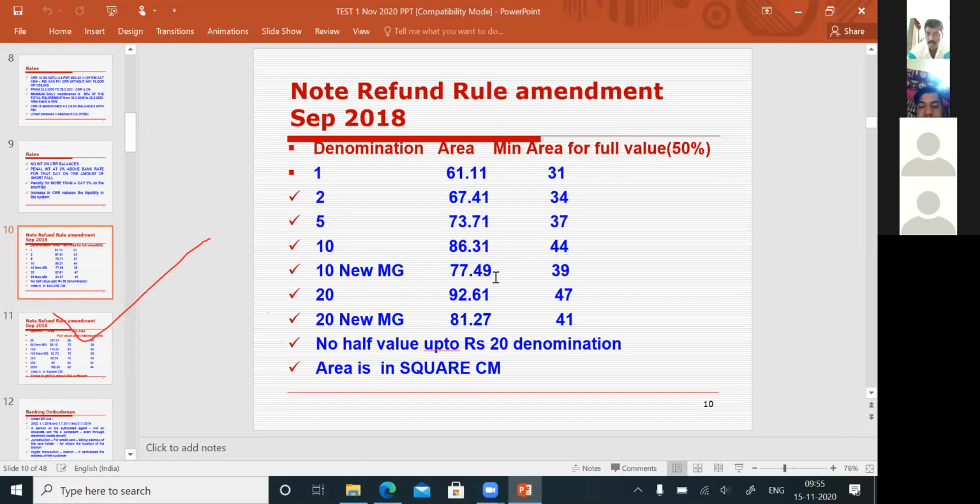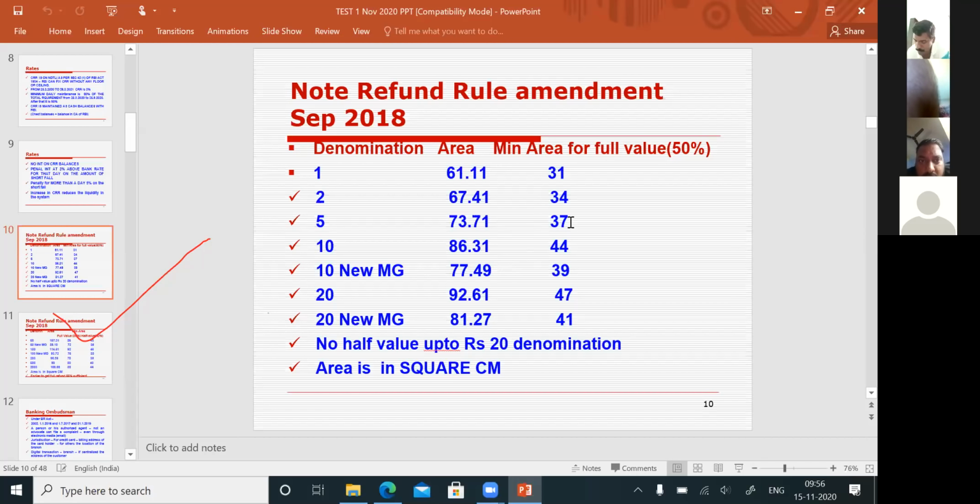See, there are 3 types of notes. One is the soiled note. Whenever a customer gives a soiled note, you have to give full refund. No question of partial or 3/4 refund. But in the case of a mutilated note, there is a concept of giving half refund or full refund. What is a mutilated note? What is a soiled note? We will discuss when we see the questions.